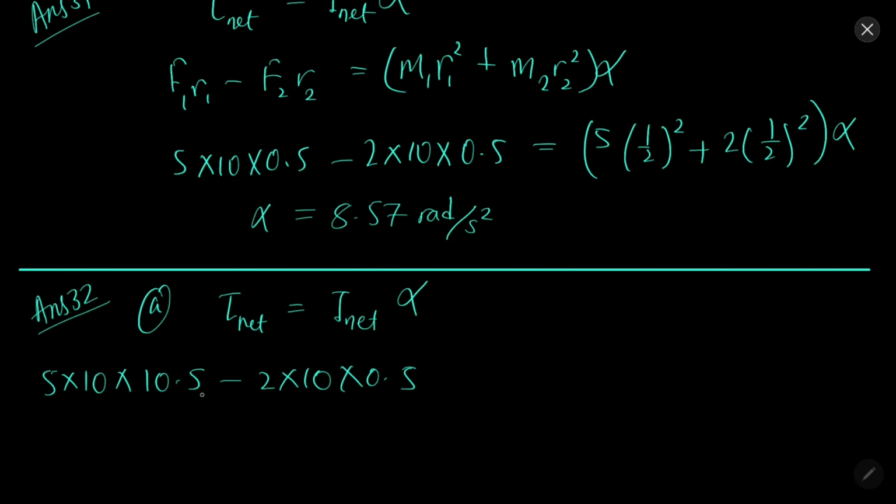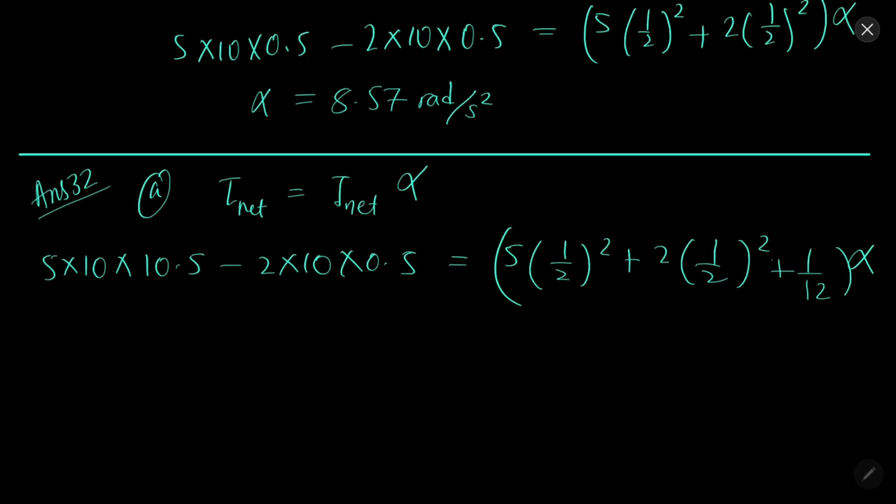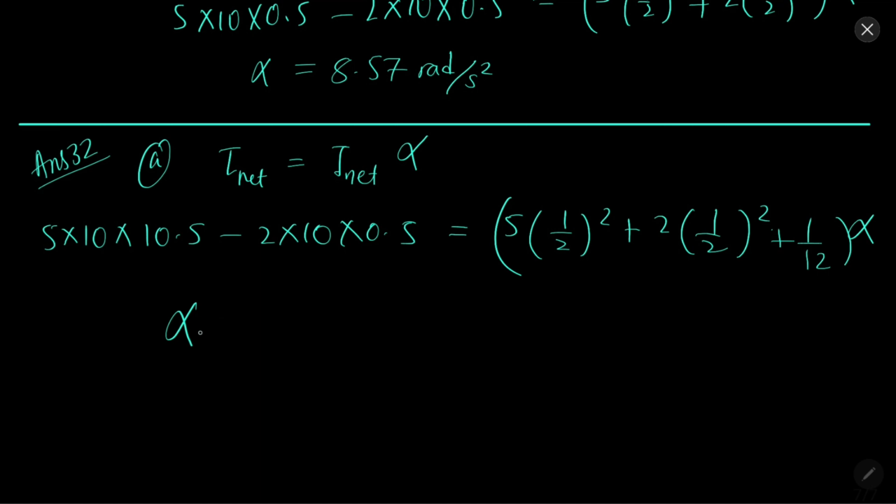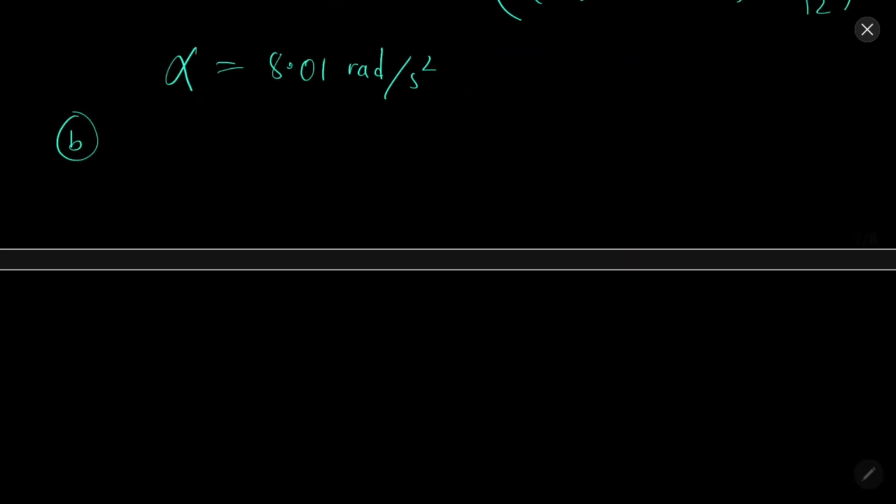torque, how F1 R1 minus F2 R2, equal to 5 into (1/2) square plus 2 into (1/2) square plus 1/12 into alpha. Alpha will be 8.01 radian per second square. B part.